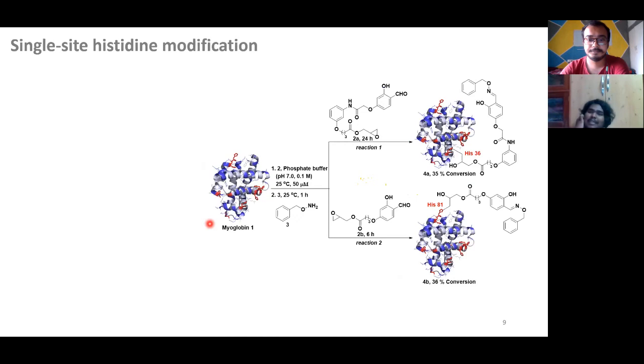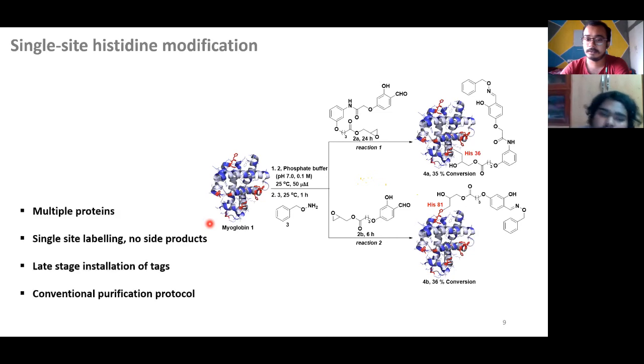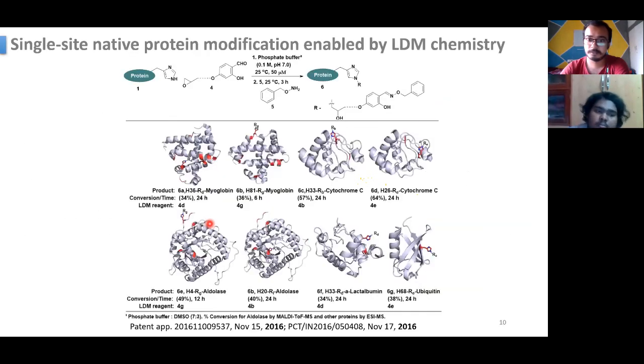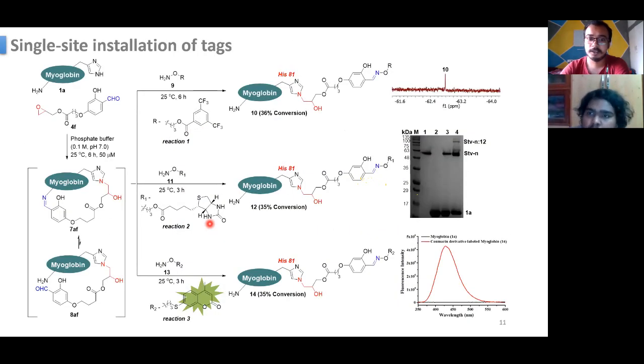This paper basically focuses on lysine and histidine. Are there any other examples using tyrosine, serine, or something else, like tagging cysteine and tyrosine? I don't remember. Has that been done by this group only, or have other people done it? They have tagged cysteine before, but the single site modification is pretty new in this case. The histidine modification is new for this group.